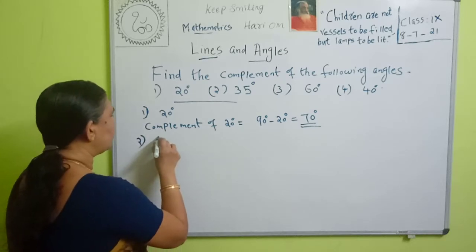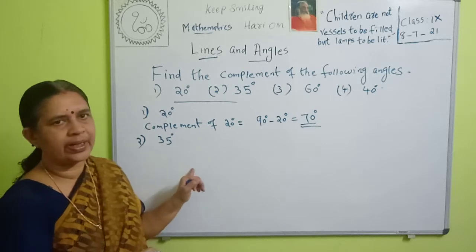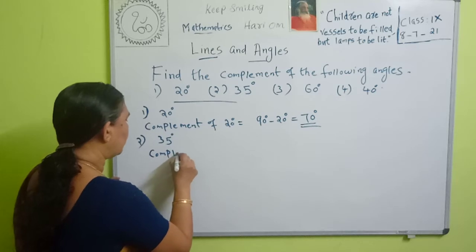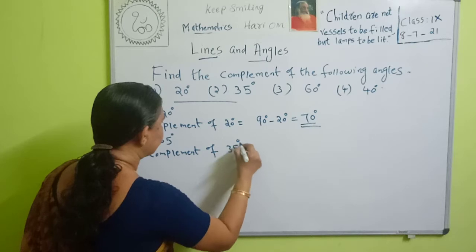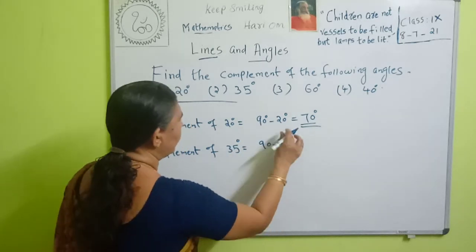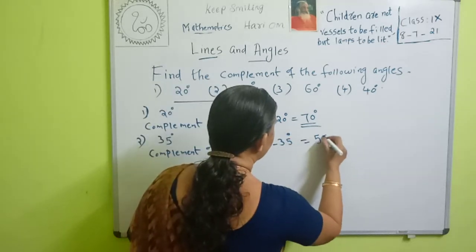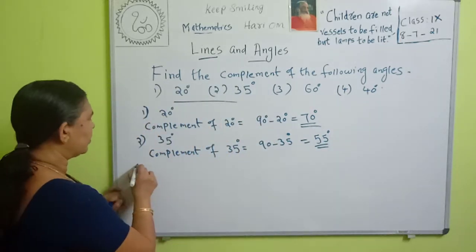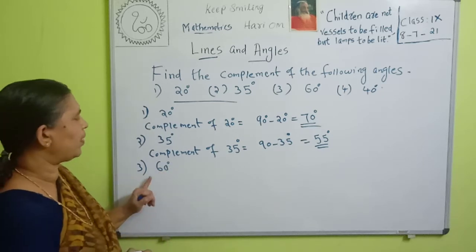Then next is 35 degrees. What is the complement of 35 degrees? The complement of 35 degrees is equal to 90 minus 35 degrees. 90 minus 35 is equal to 55 degrees. Then the third question, 60 degrees.